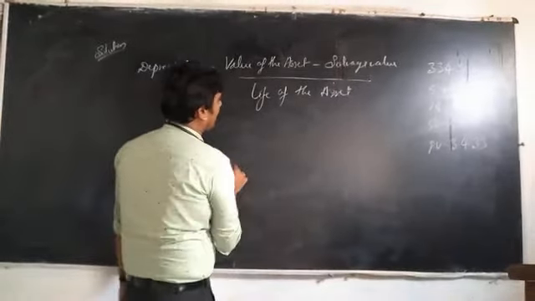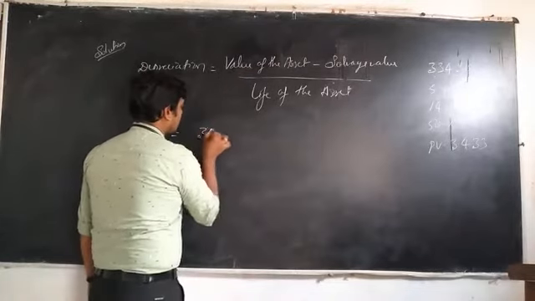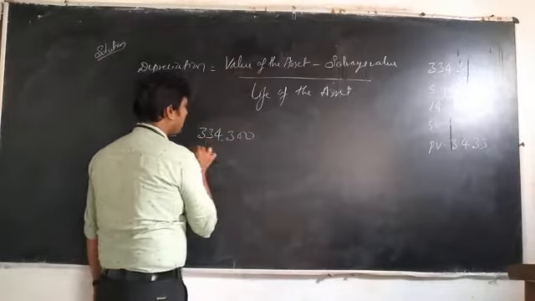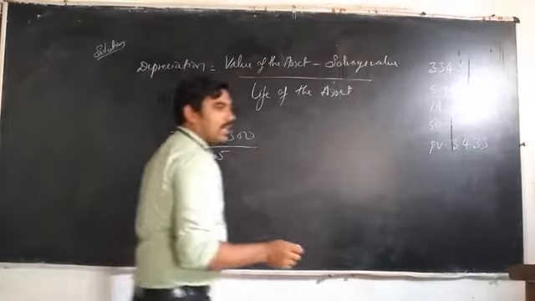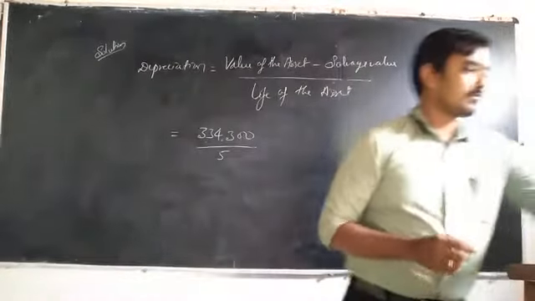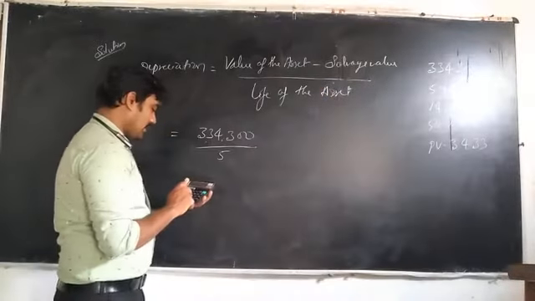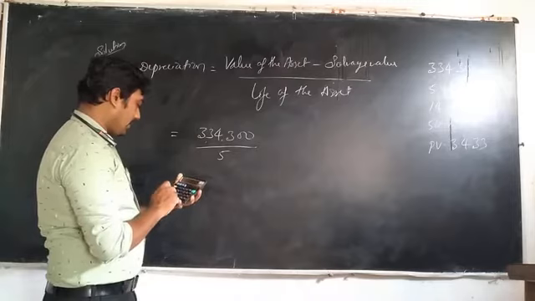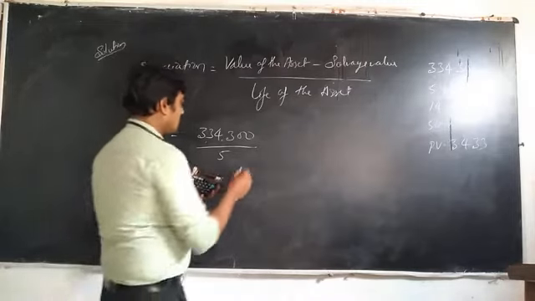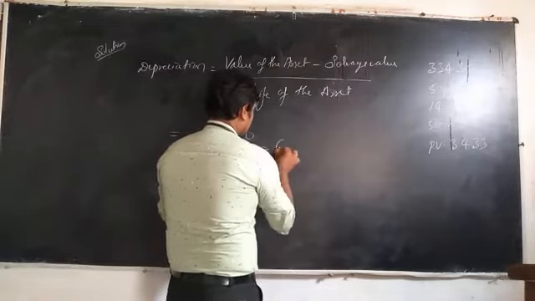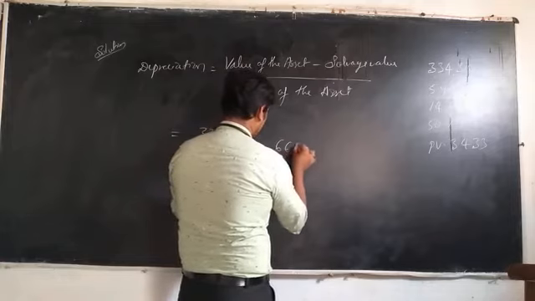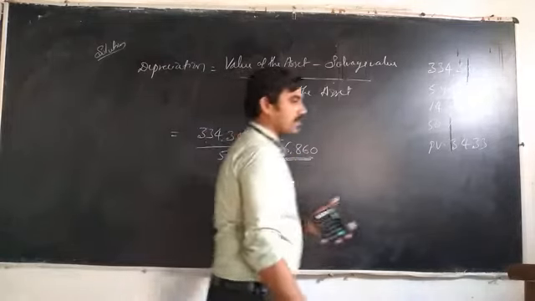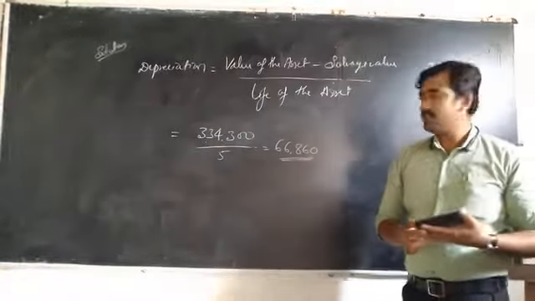That means the value of the asset is 3,34,300 divided by 5 years. How much? You can calculate here. 3,34,300 divided by 5 is equal to 66,860.